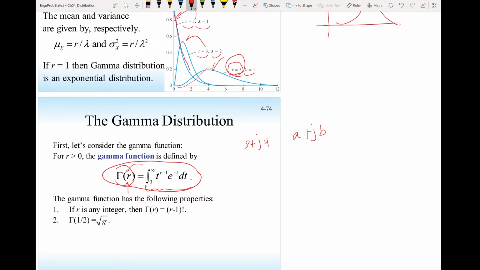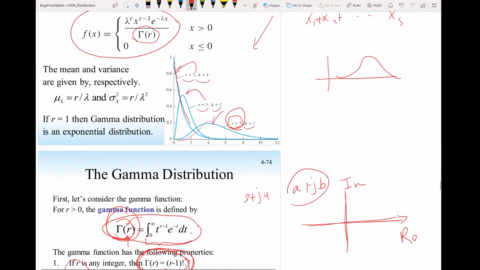But for the simple case, if I am interested in events, then r will be an integer: 2 events, 3 events, 4 events, 5 events, 7 events. Then gamma of r is very simple. It's just this one, r minus 1 factorial. And gamma of one half is just the square root of pi. So that's the gamma function. All right, let's go back here.